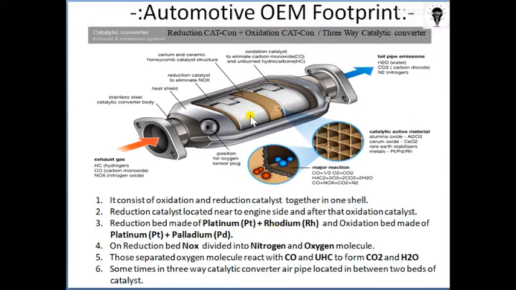How does the reaction take place here? Whatever NOx gets formed from the exhaust, due to the high temperature of combustion in the combustion chamber, that enters here, and it is supposed to react with the CO in order to form N2, diatomic nitrogen. So here is the reaction: CO plus NOx will give you CO2 and N2.